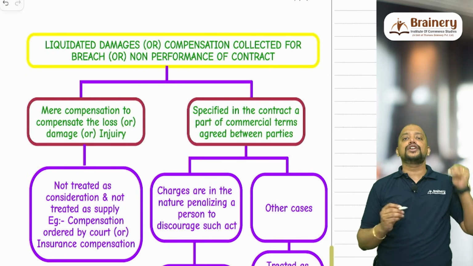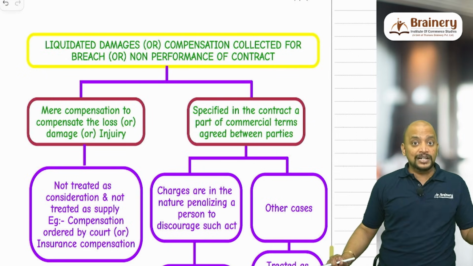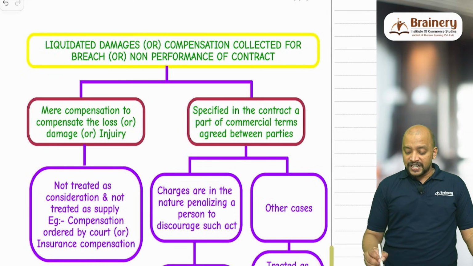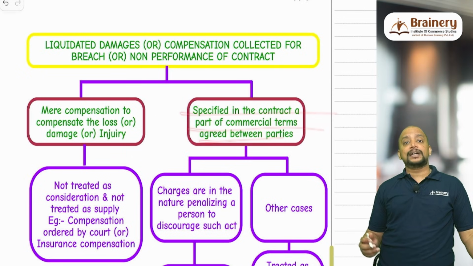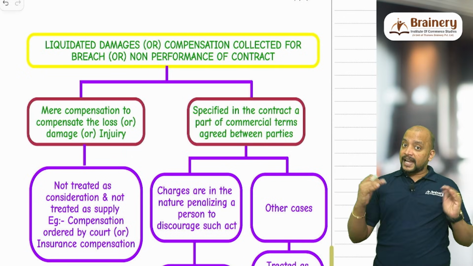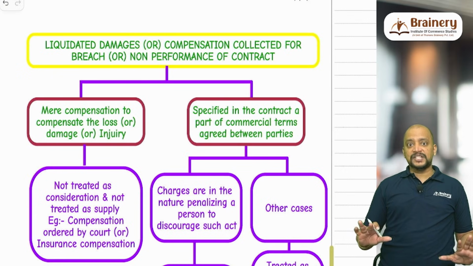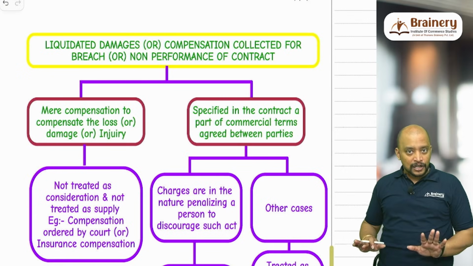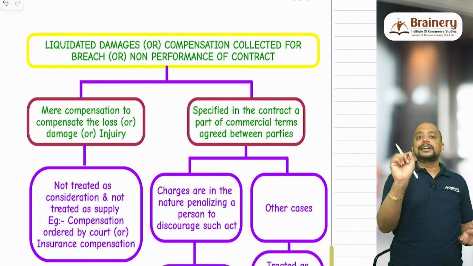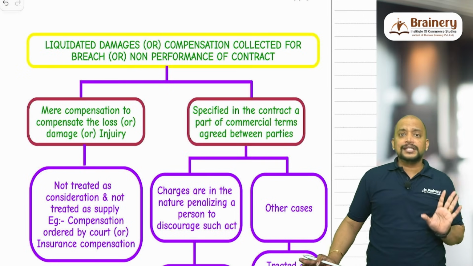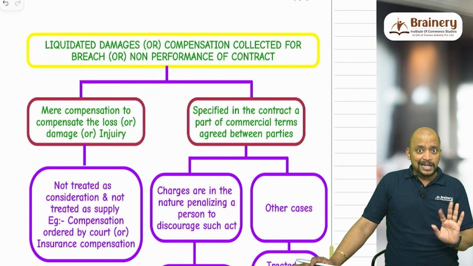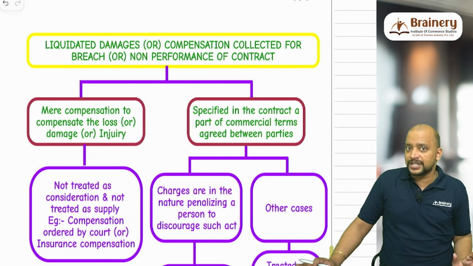It is not a supply, because it is mere compensation to compensate the loss or damage or injury. Means there should be a loss or damage or injury, and to compensate that, the money should be collected. Suppose it is specified in the contract as a part of commercial terms between the parties that even though I am not suffering a loss, if you do this, you have to pay this. For example, check dishonor charges. Even though the bank is not suffering any loss because of the dishonor, they are telling that you have to pay the check dishonor charges.